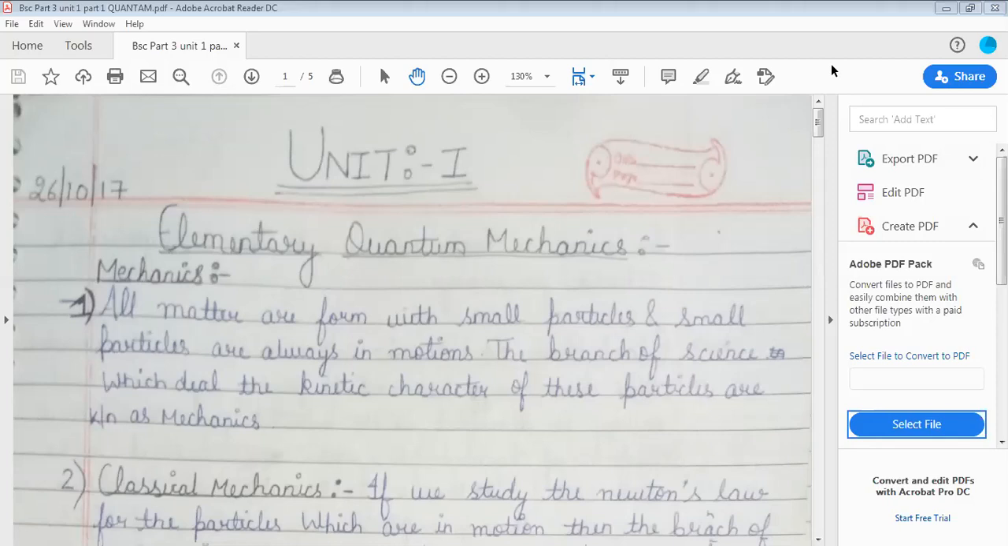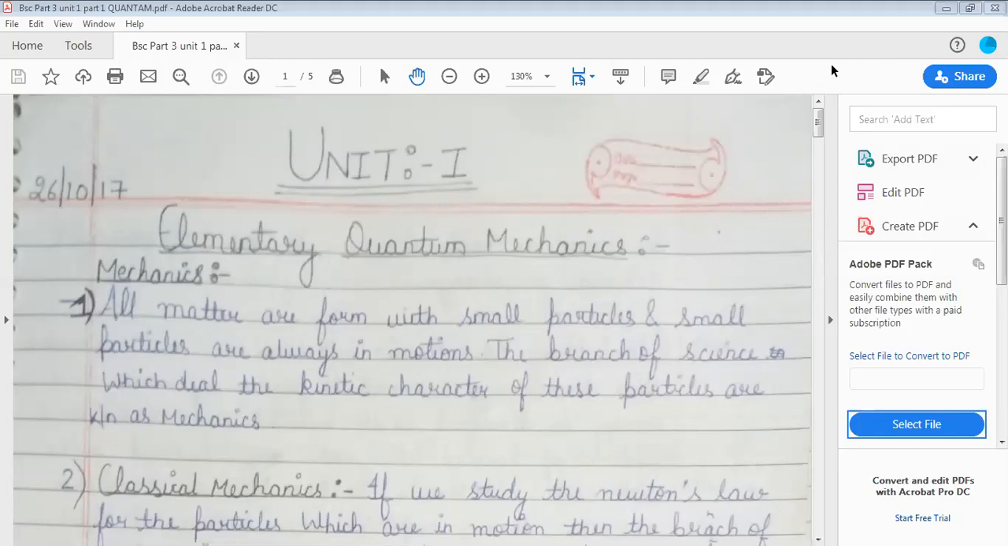Chemistry of BSc Part 3rd is divided into 3 papers. Paper first, Inorganic Chemistry. Paper second, Organic Chemistry. And paper third, Physical Chemistry.